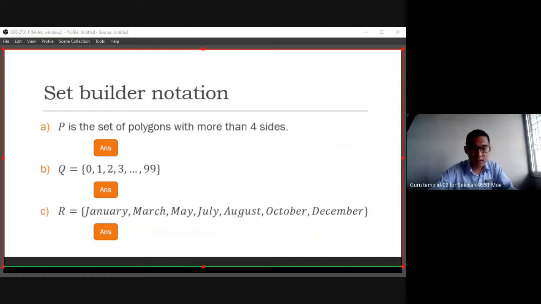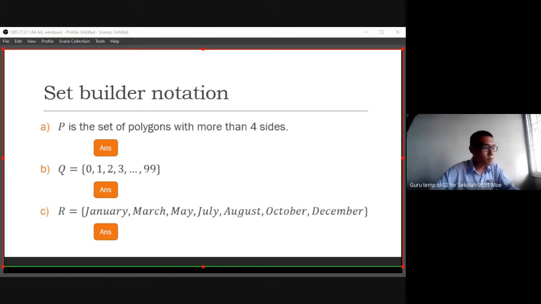Okay, so the last one is the set builder notation. The set builder notation is just like the description, but we do not describe in sentences. We describe by using the set builder notation. It is just like programming, C++ programming, Java programming. For those who study computer science, we need to set the input right. Sometimes you start with a bracket, sometimes something equal to something. So set builder notation is like a command.